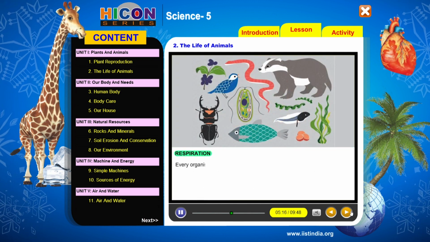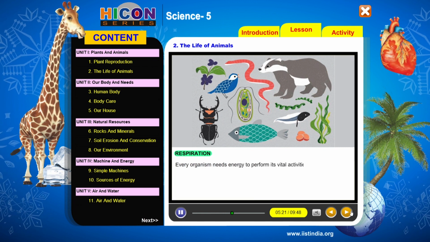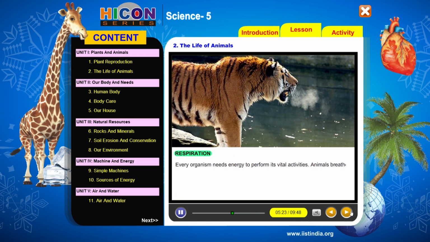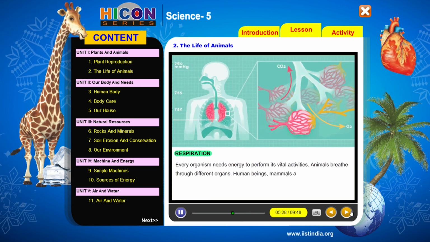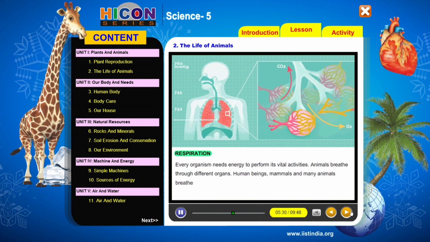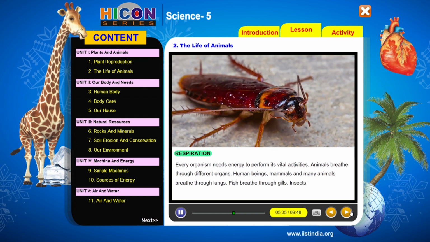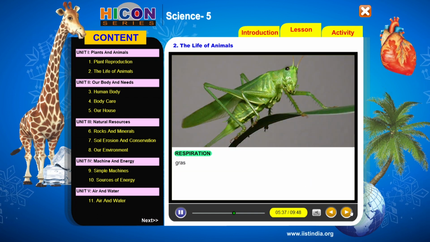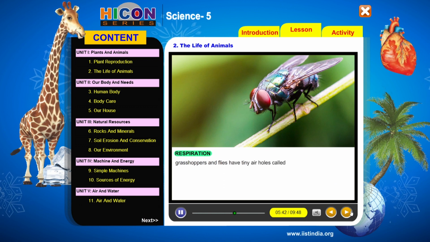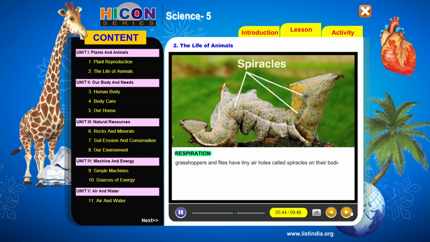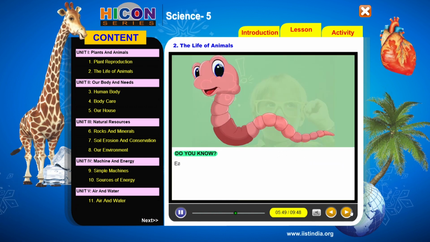Respiration. Every organism needs energy to perform its vital activities. Animals breathe through different organs. Human beings, mammals, and many animals breathe through lungs. Fish breathe through gills. Insects like cockroaches, grasshoppers, and flies have tiny air holes called spiracles on their bodies with which they breathe. Do you know?